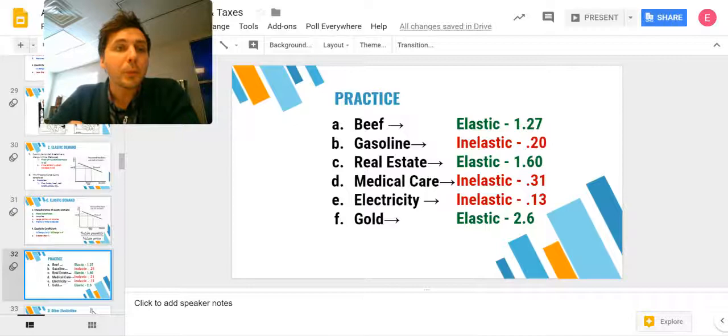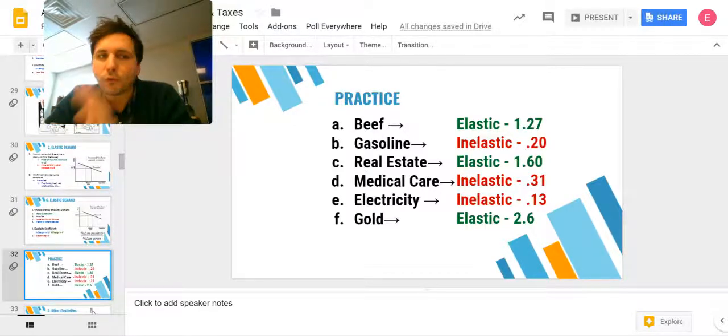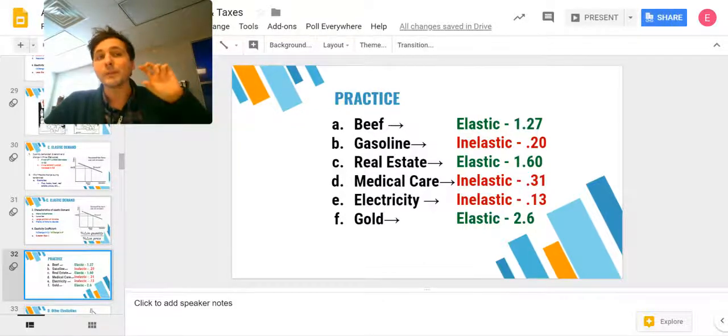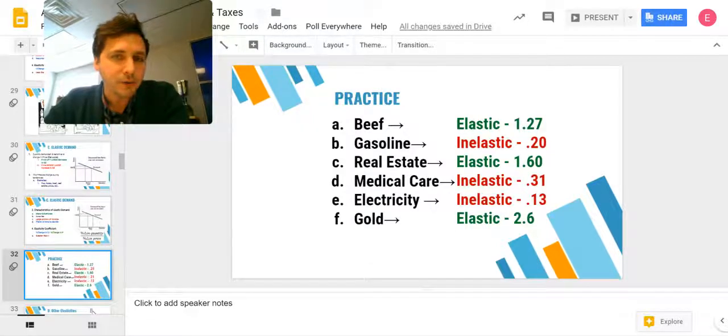Okay, a couple more examples here from the real world. Beef is elastic. It's got a 1.27 elasticity coefficient, meaning the percent change in quantity is larger than the percent change in price. Gasoline is highly inelastic, 0.20. That's very inelastic because there are no substitutes. We've talked about that one. Real estate, super elastic, 1.6. It's one of our higher elasticities because it's something you have a long time to decide. Most people have a shelter of some sort, they can rent, and it's a huge portion of your income, so it's a really big deal.